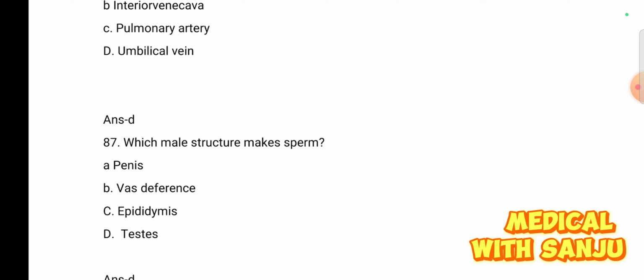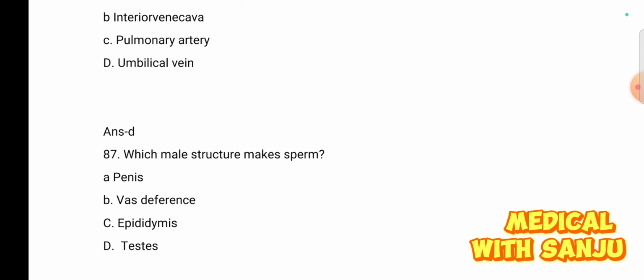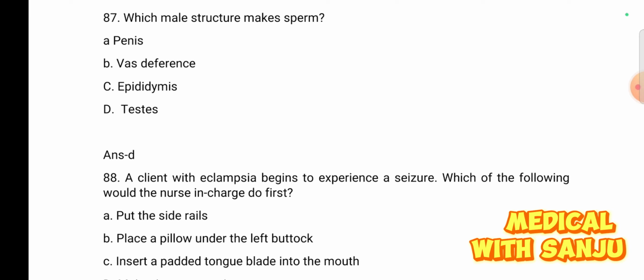Question number 87. Which male structure make sperm? Option A, penis, option B, vas deferens, option C, epididymis, and option D, testis. Option D testis is right answer.